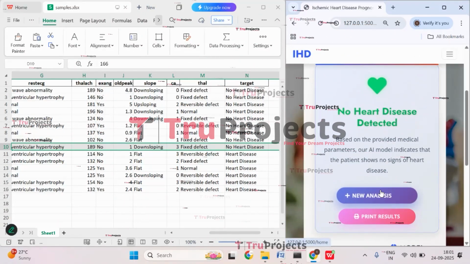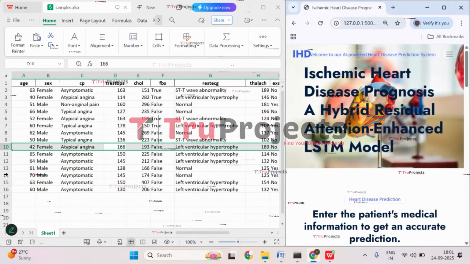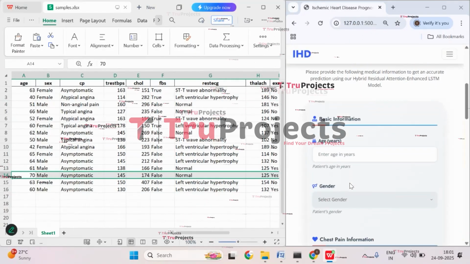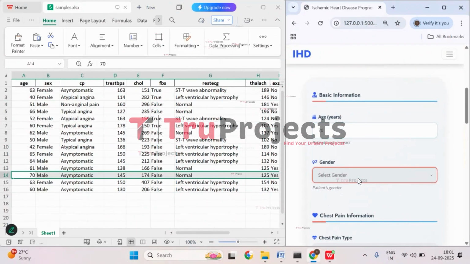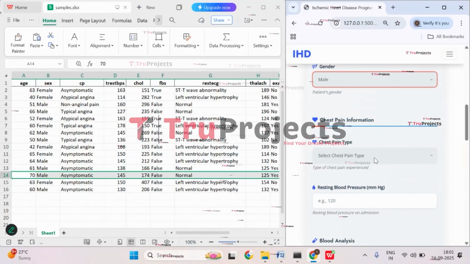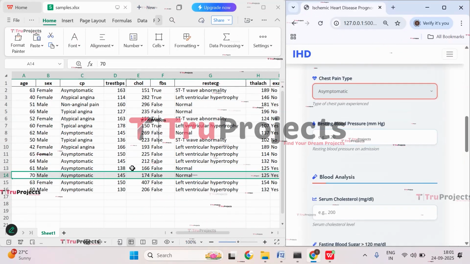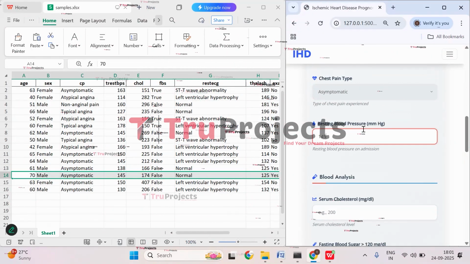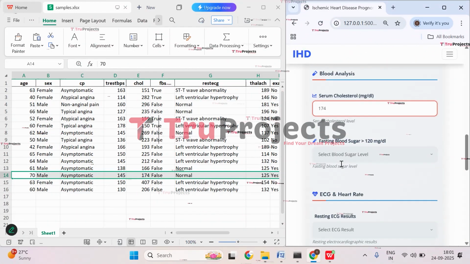Let's do new analysis. So click on new analysis. Now let's check with this case. So the age is 70, gender is male, chest pain type is asymptomatic, and resting blood pressure is 145. Blood analysis, serum cholesterol is 174.